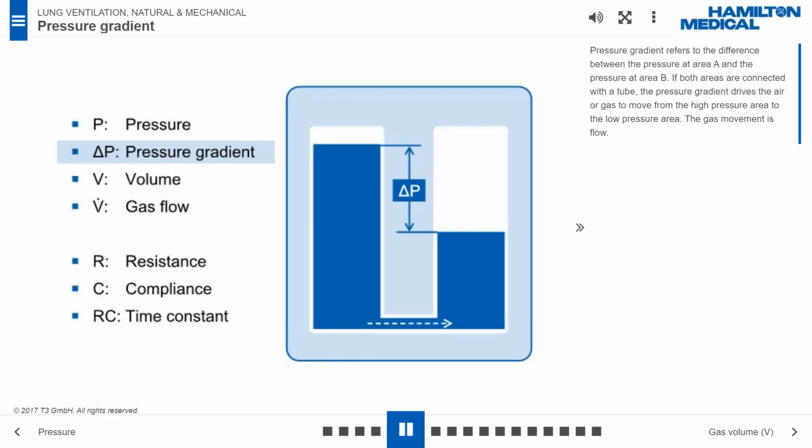Pressure gradient refers to the difference between the pressure at area A and the pressure at area B. If both areas are connected with a tube, the pressure gradient drives the air or gas to move from the high pressure area to the low pressure area. The gas movement is flow.